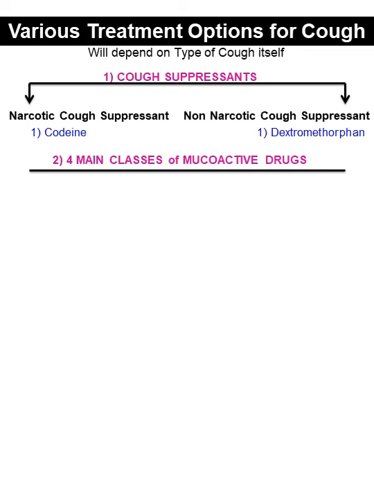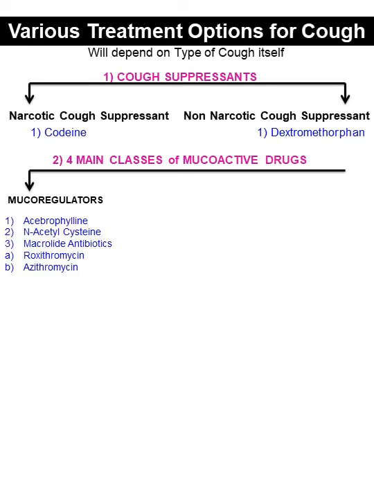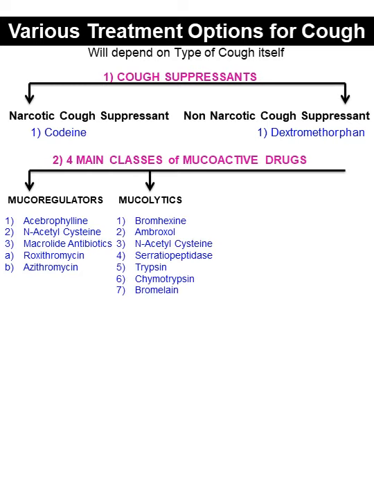Four main classes of mucoactive drugs are: mucoregulators, examples are Acebrophylline, N-Acetyl Cysteine, and macrolide antibiotics such as Roxithromycin and Azithromycin. Mucolytics, examples are Bromhexine, Ambroxol, N-Acetyl Cysteine, Serratiopeptidase, Trypsin, Chymotrypsin, and Bromelain. Mucokinetics, examples are Bromhexine and Ambroxol.